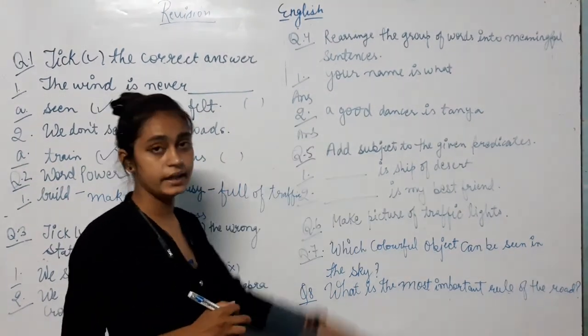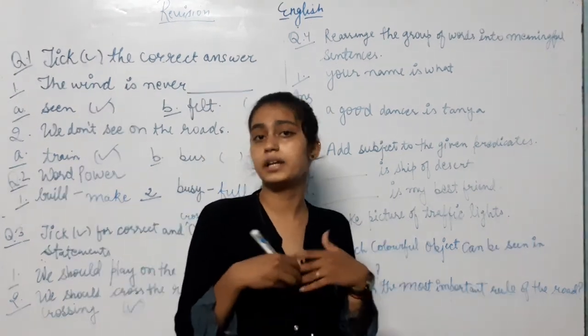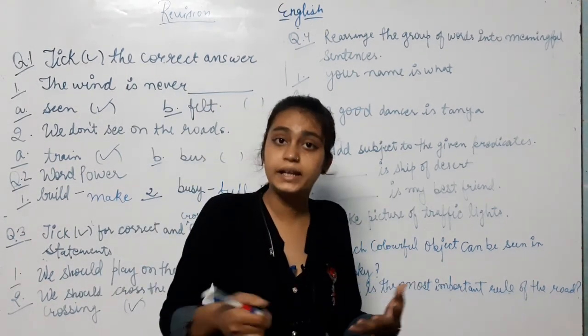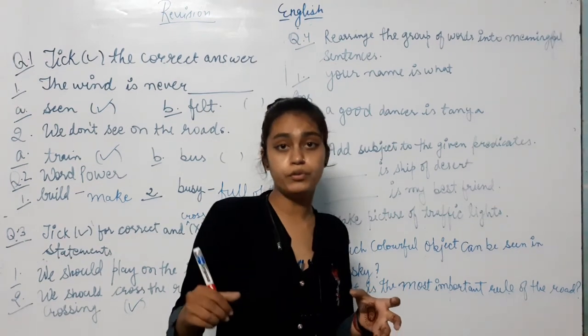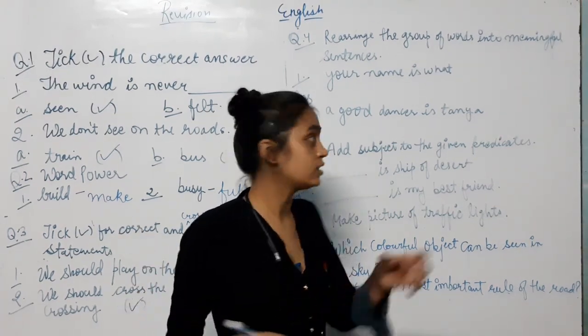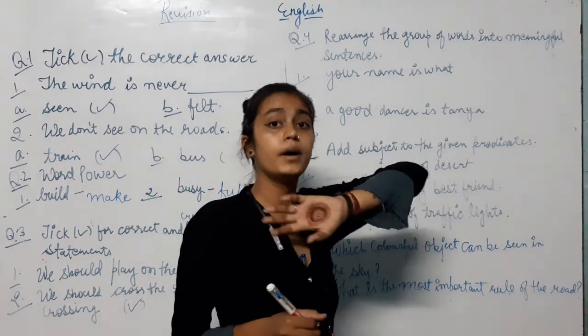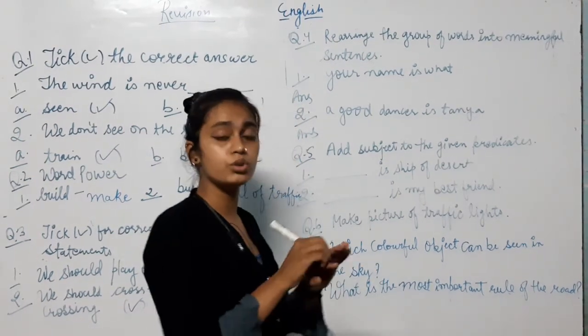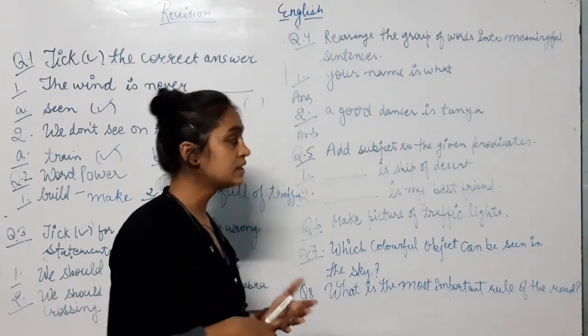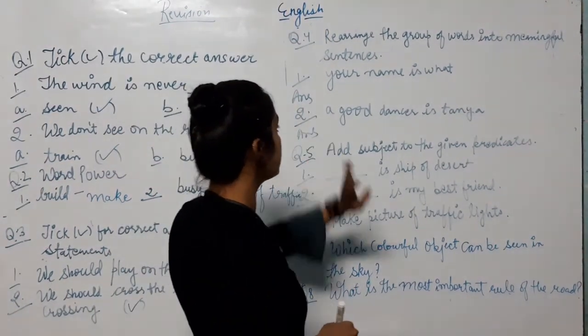These are not sentences, these are words, because they are not meaningful. What is a sentence? A sentence is a group of words that makes complete sense. So there are words but they do not make complete sense, so these are not sentences.